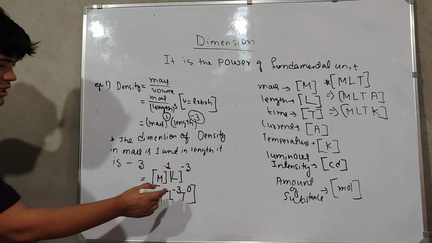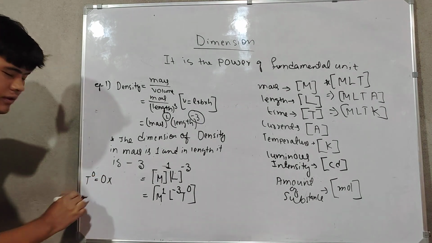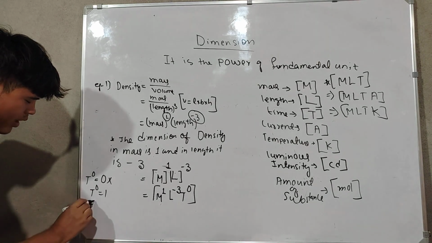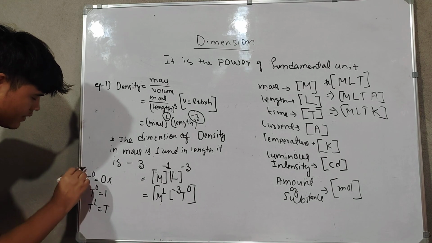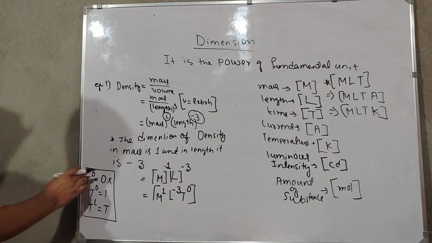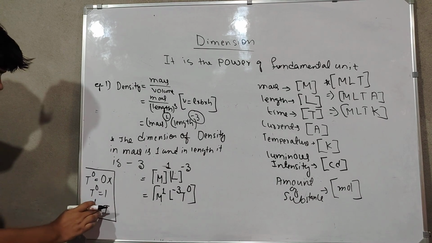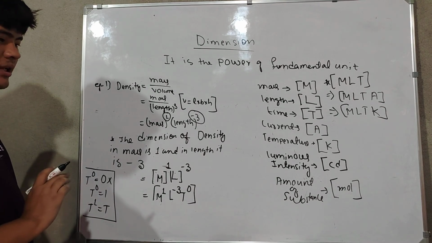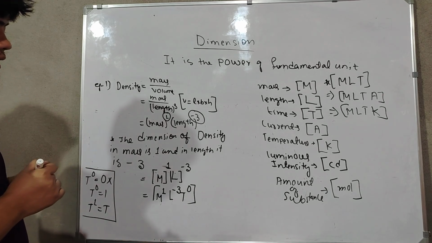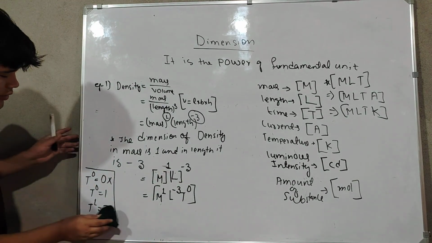Now don't assume that T to the power 0 is 0. T to the power 0 is equal to 1, and T to the power 1 is equal to T. This is simple maths. T to the power 0 is not 0. Okay, let's find out the dimension of other physical quantities. So this one is of density. Now we'll find it out for